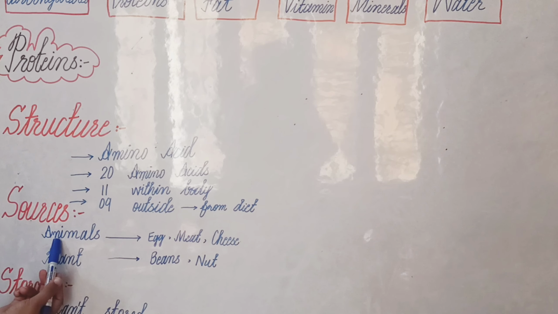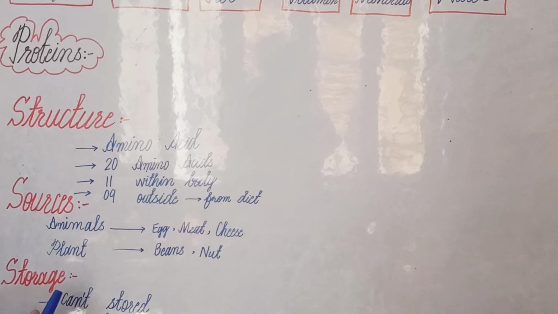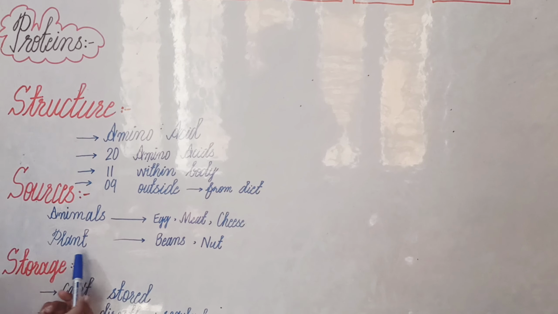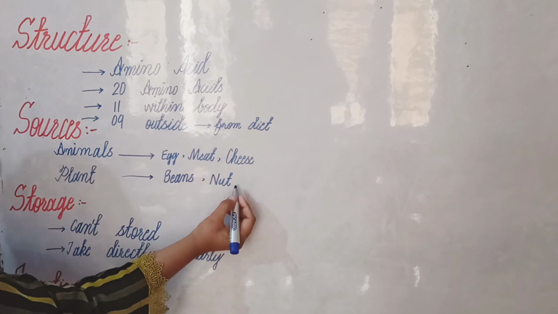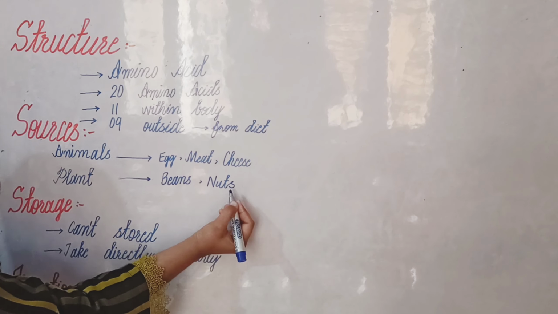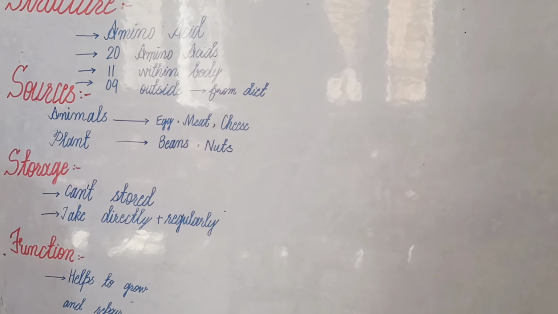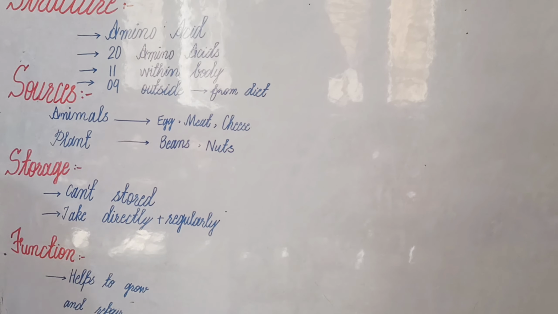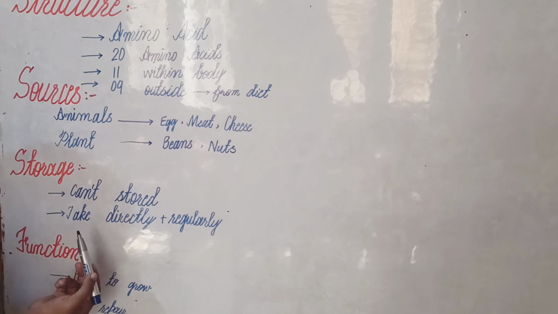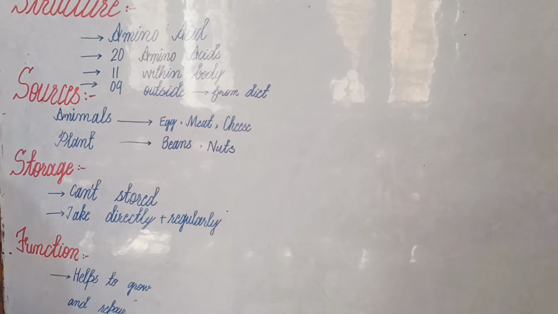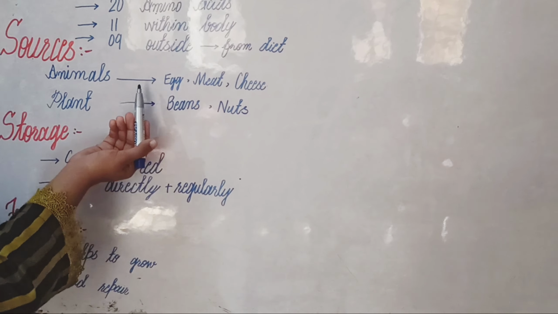For example, in animals we get protein from egg, meat and cheese. And in plants, where do we get protein? We get protein from beans and nuts. Here we will put eggs. The next one is storage. How can we store proteins? The answer is we can't store proteins. Why can't we? Because proteins can be taken directly on a regular basis from our meals, like beans, eggs, meat, cheese.